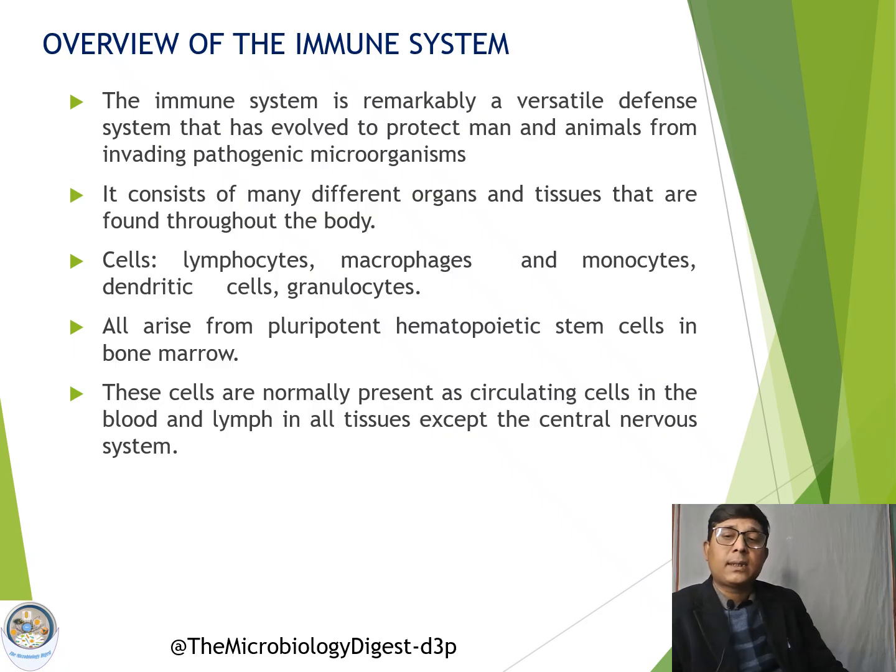Now all these cells arise from the pluripotent hematopoietic stem cell. They arise from a single cell which is called the hematopoietic stem cell, and these stem cells are pluripotent. Now these cells are present normally as circulating cells in the blood as well as in the lymph, and they are present in almost most of the tissues, except that these cells are not present in the central nervous system.